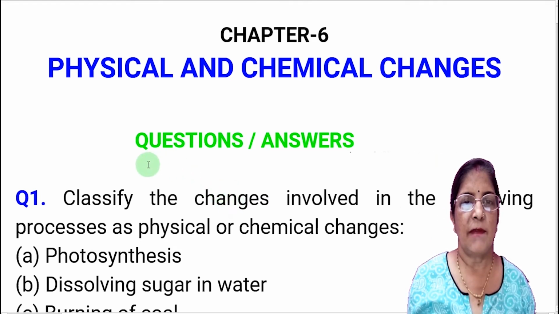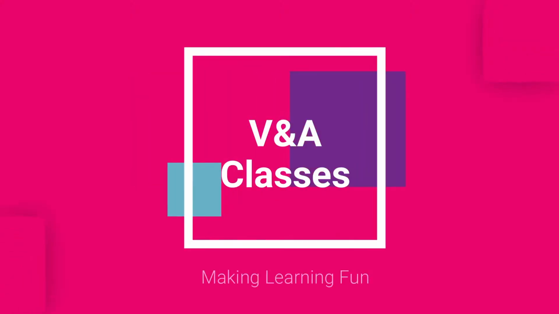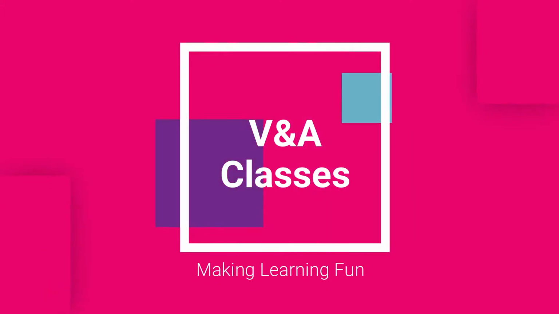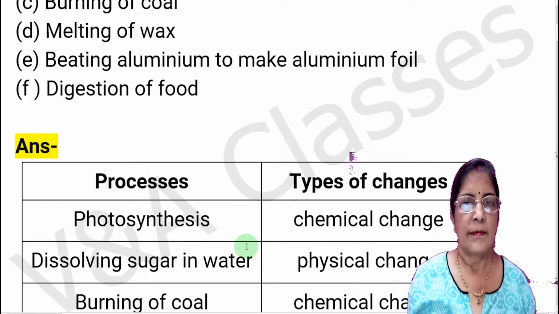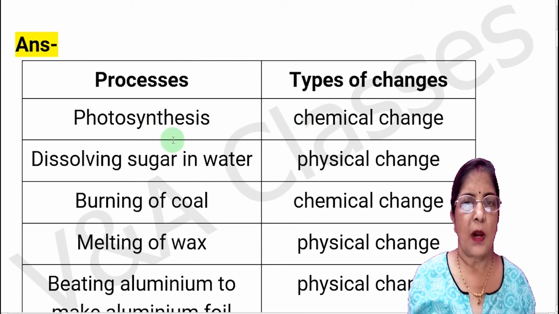In this video, we will do questions answers of chapter 6, that is physical and chemical changes. So first question is, classify the changes involved in the following processes as physical or chemical changes. And processes are photosynthesis, dissolving sugar in water, burning of coal, melting of wax, beating aluminium to make aluminium foil, and digestion of food. For this question, you have to draw two columns. In first column, you have to write process's name, and in second column, you have to write types of changes.